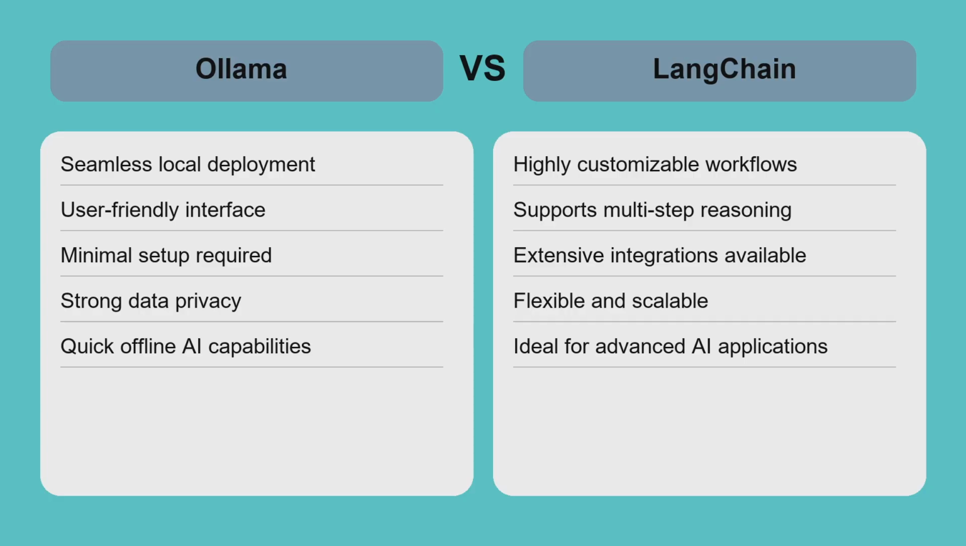For example, a solo developer wanting offline AI might prefer Ollama for its ease and control. Meanwhile, a company building a chatbot that pulls data from multiple APIs would benefit from LangChain's modular design. Ollama's limitation in extensibility contrasts with LangChain's steeper learning curve but greater power. Choosing between them depends on whether the priority is fast, local deployment, or scalable, customizable AI workflows.